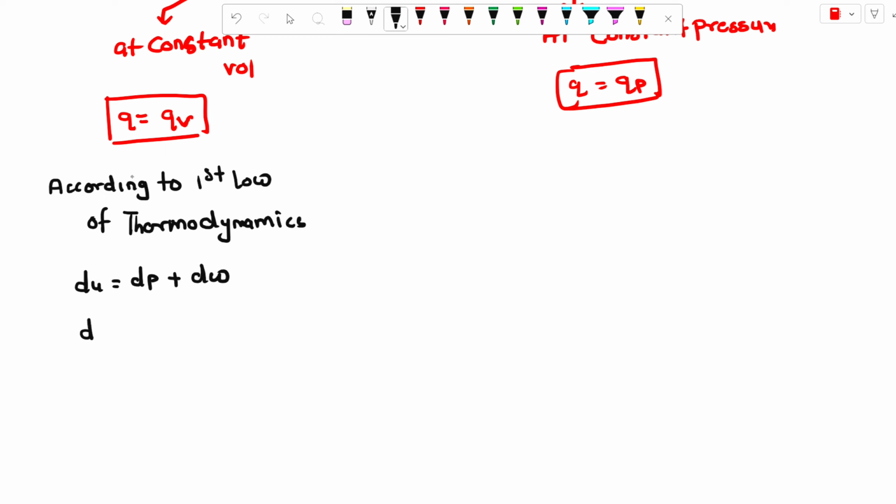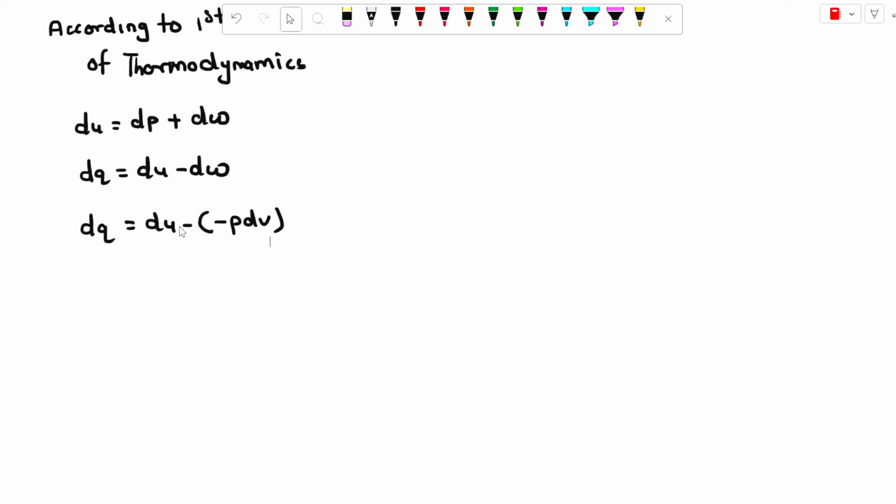So dQ is equal to dU minus dW. And what is the dQ value? dQ is equal to dU minus P dV. Now we can write the heat value as dQ equal to dU plus P dV.